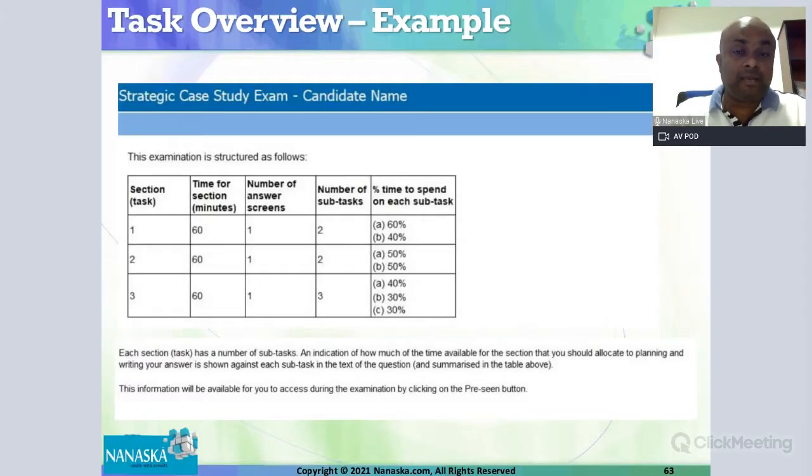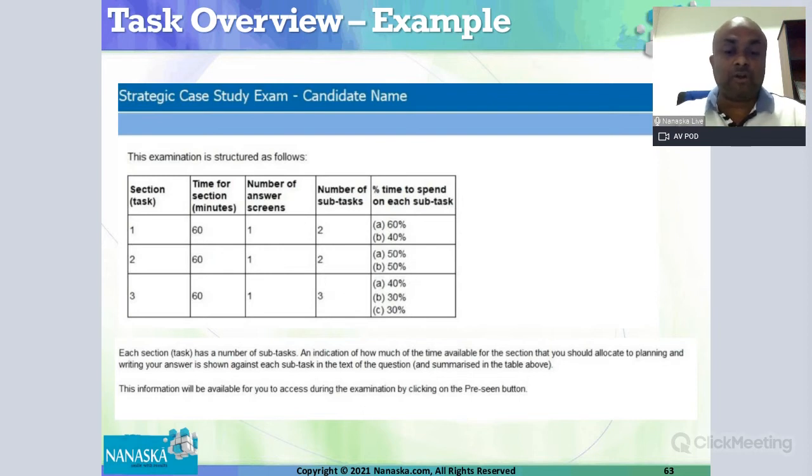On the exam day, it's a 3-hour paper. Further, the 3-hour paper is divided into 3 different sections. Each section is for 1 hour.